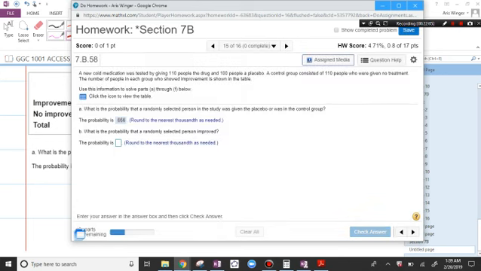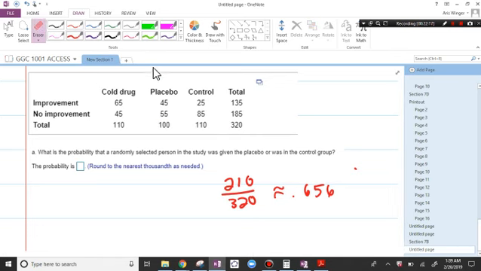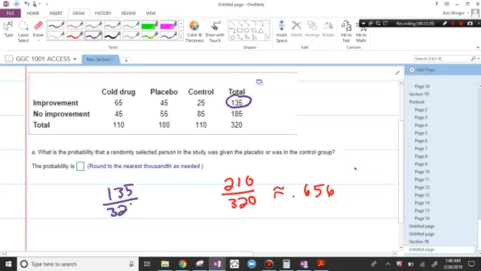What's the probability that a randomly selected person improved? Let's get the eraser. A randomly selected person improved. So the improved is here. This is 135 just out of everybody, right? So the most important question in probability is, what is it out of?